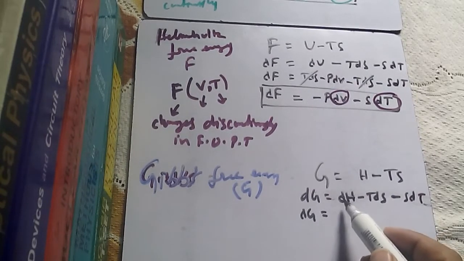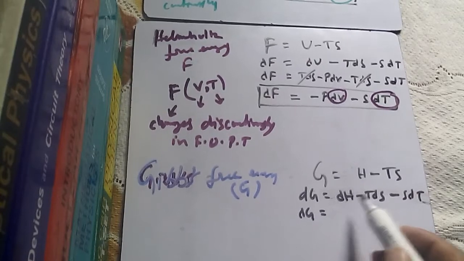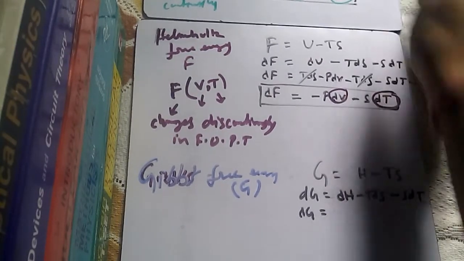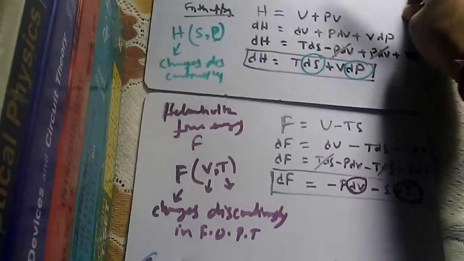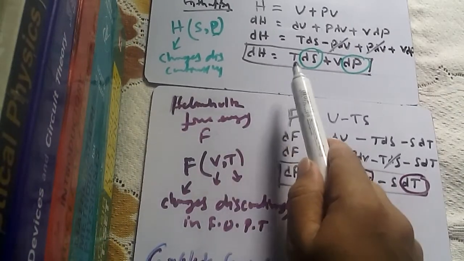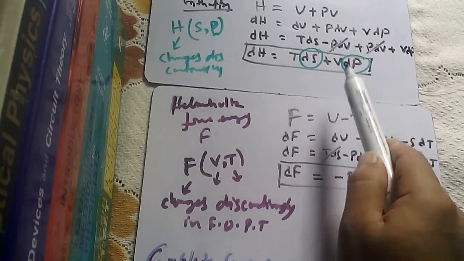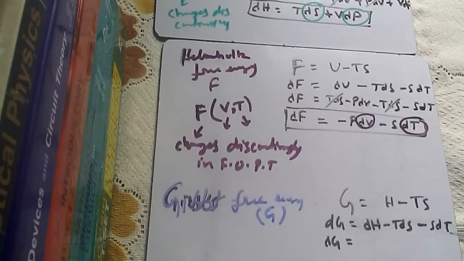Now we will write down in place of dH: you can see that dH equals TdS plus VdP. This is what we will write down in place of dH here.